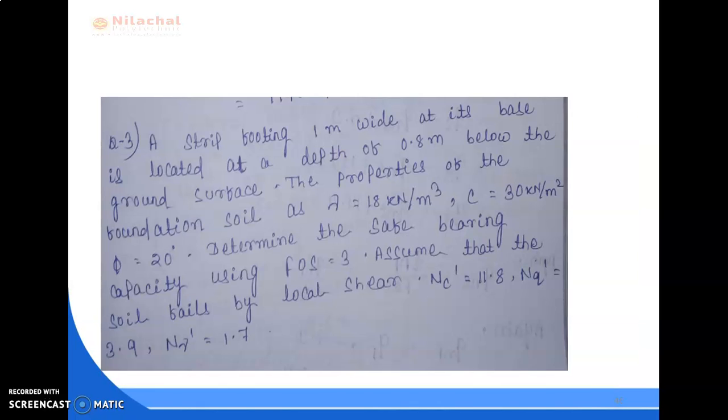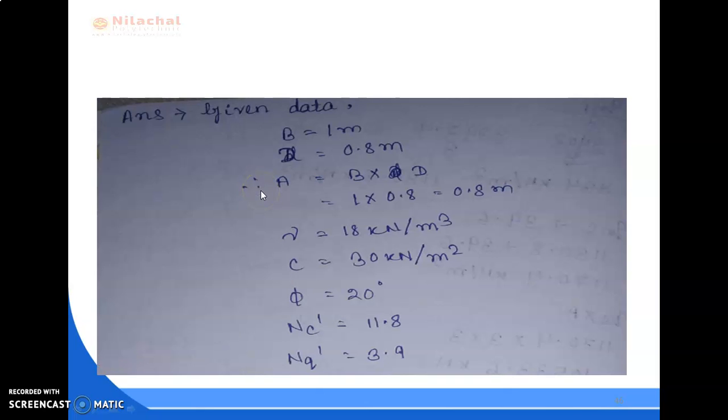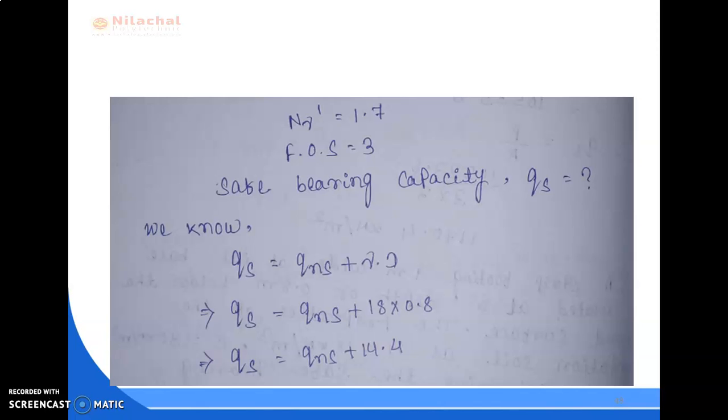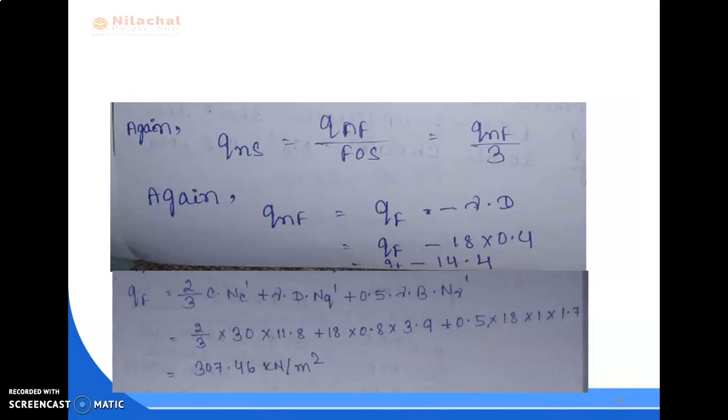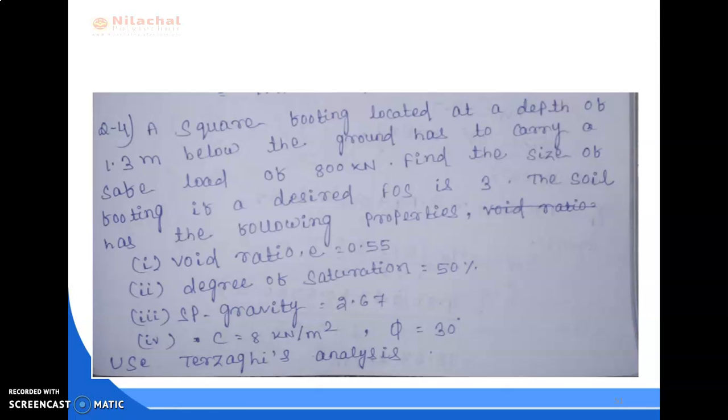Try by yourself. We only solved it for a square footing, but here it is given a strip footing. Otherwise all the values are the same. The process is the same, but you have to find it out by yourself.